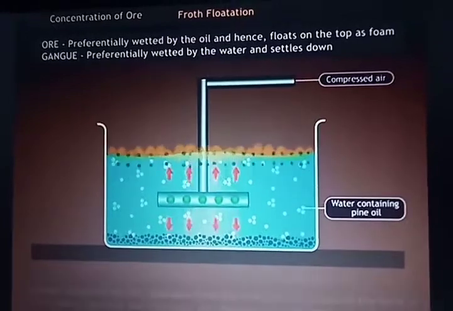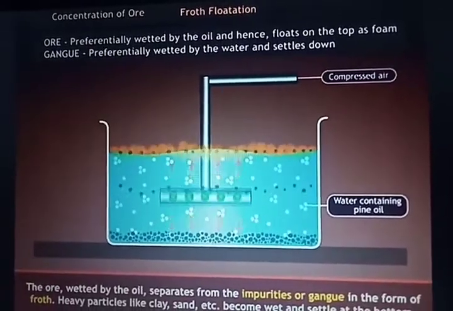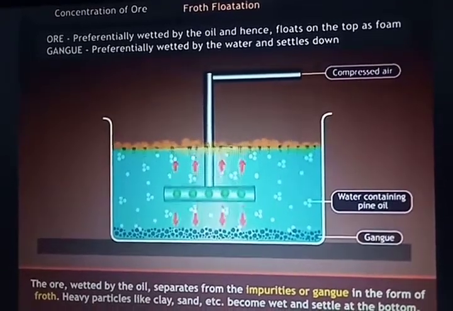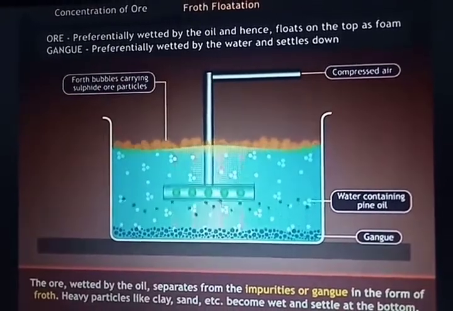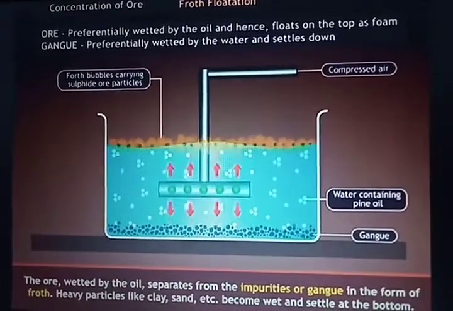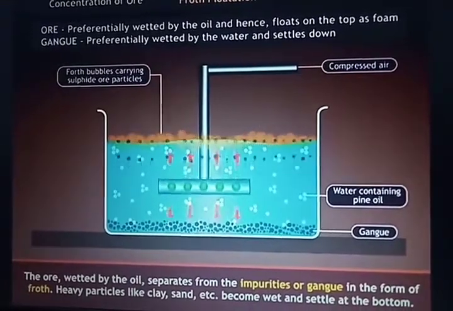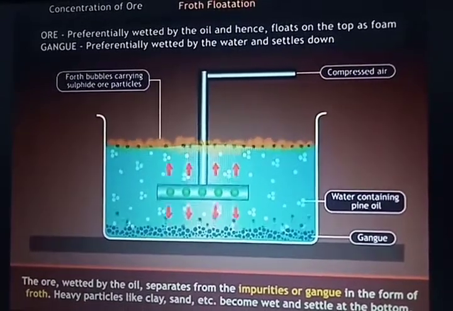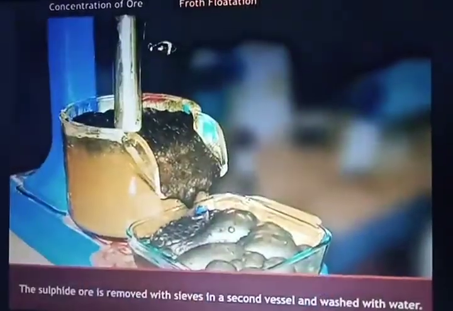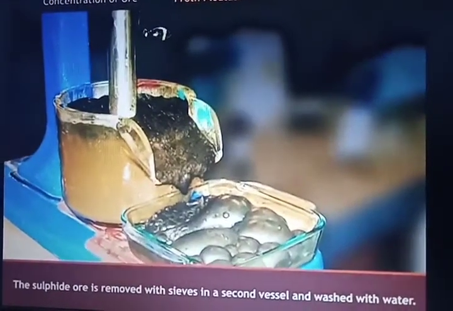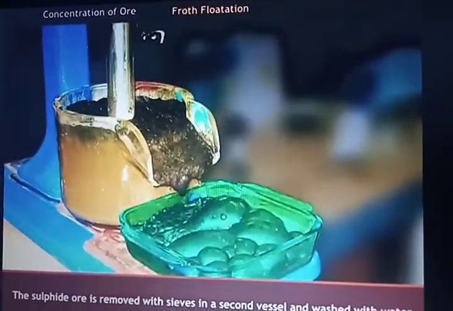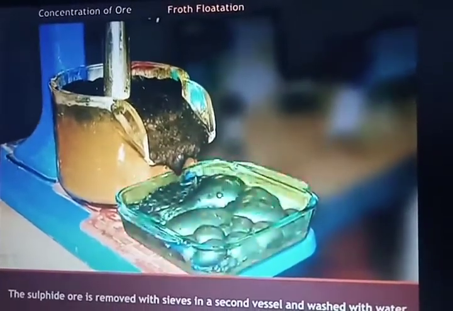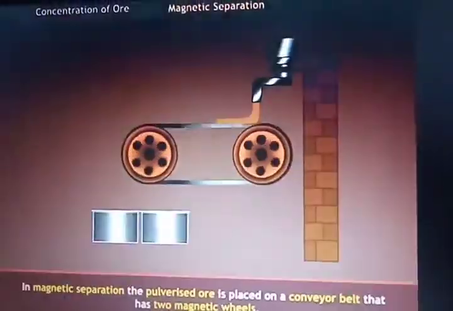The compressed air is forced in under pressure into the water containing the finely powdered ore. The ore is wetted by the oil and rises in the froth, and it is separated from the impurities or gangue. The heavy particles like clay and sand settle down. Then another one is the sulfide ores, which are washed with running water.